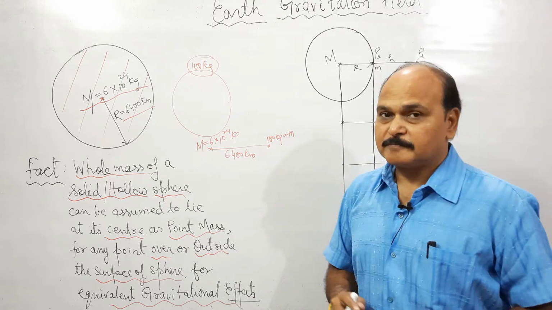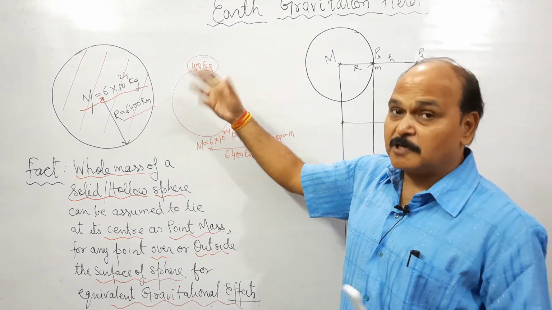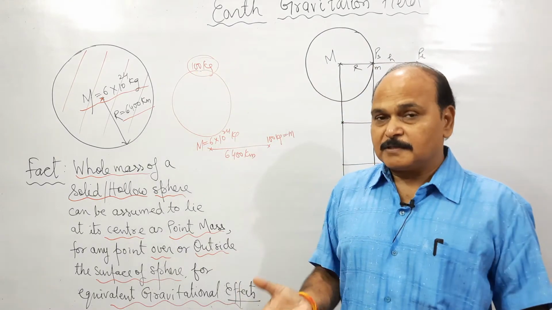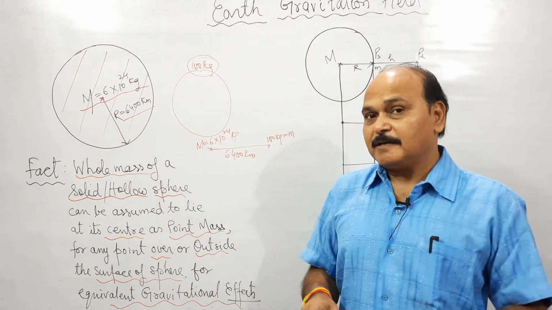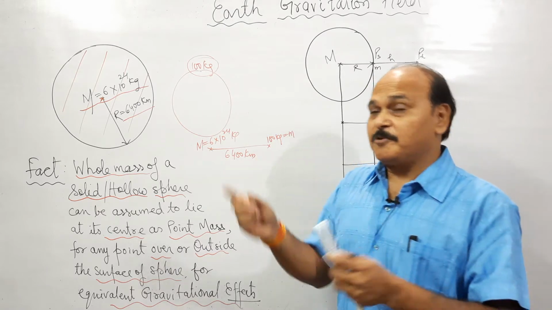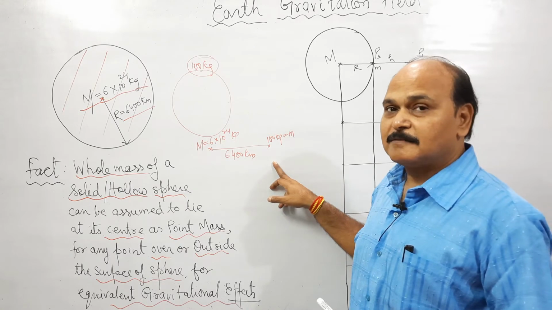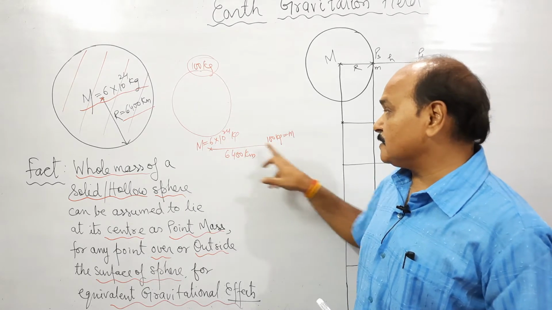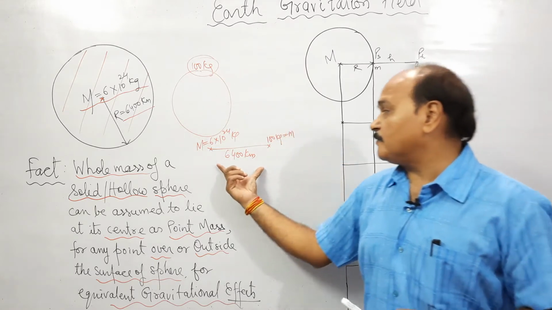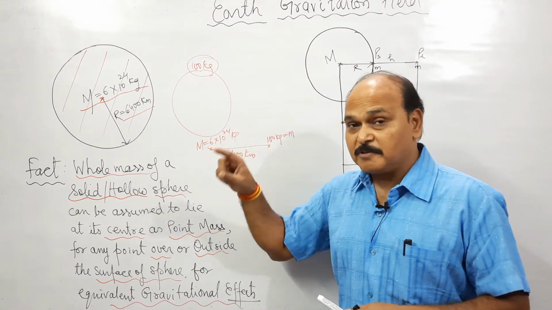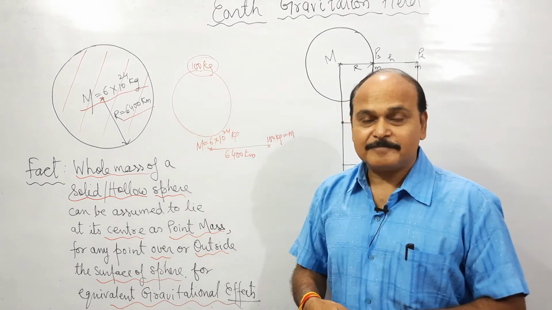Or small m. So the force over any mass, say 100 kilogram mass, over the surface of Earth will have the same value which would be obtained by finding the force between the 2 point masses kept 6,400 kilometers apart. If these 2 point masses, one the mass of Earth, another the mass of the object, are kept 6,400 kilometers apart, the force between them is the same as the force acting over the same object over the surface of Earth.